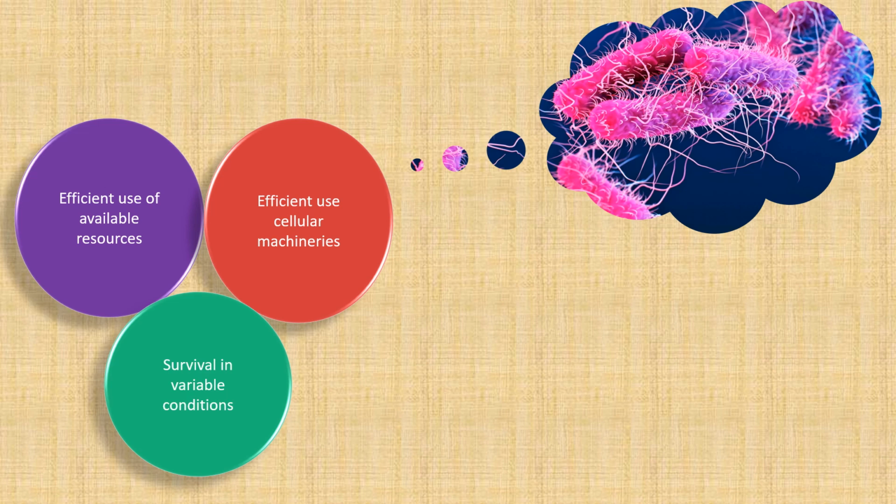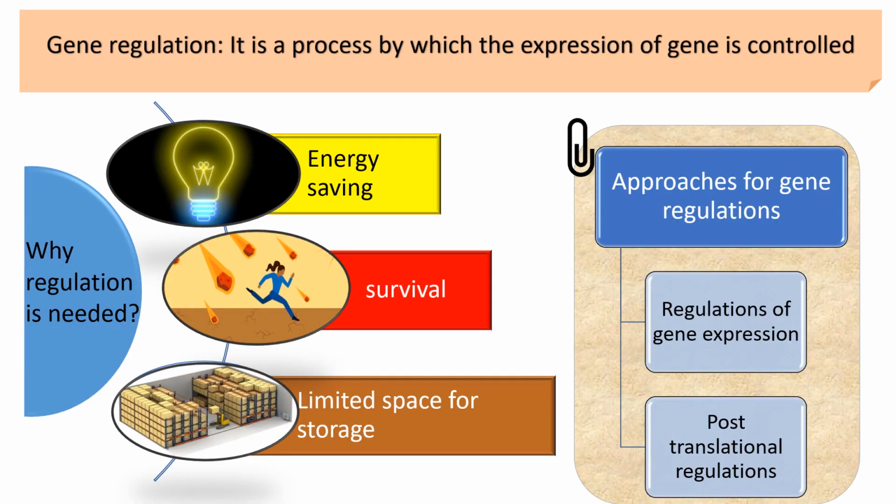And this is a very tough task. How do they accomplish such a critical task? The answer is hidden in one term, that is gene regulation. So what is gene regulation? In one line we can say gene regulation is a process by which the expression of a gene is controlled.